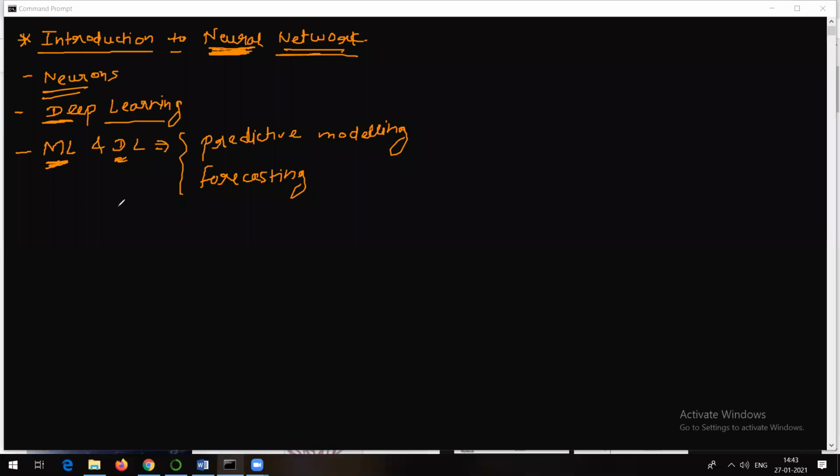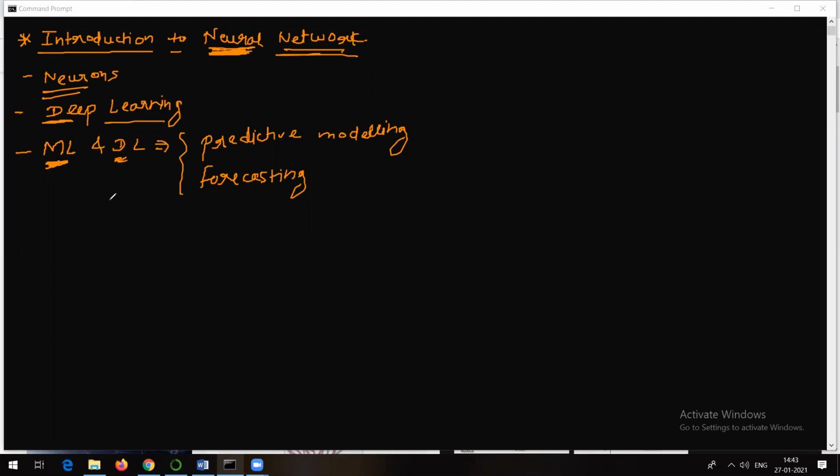Specifically, as we talked about different models till now, we have seen linear regression, support vector machine, k nearest neighbor, and k means. All that was a part of machine learning. So here, I am saying that predictive modeling and forecasting, both these things can be done with the help of ML and DL both.